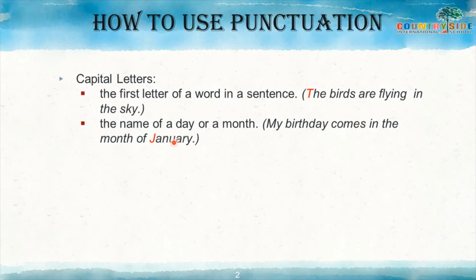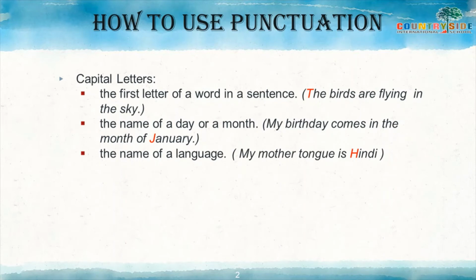January is the name of a month, so we start it with a capital letter. Always, whenever we write the name of a month or a day, we start that name with a capital letter.